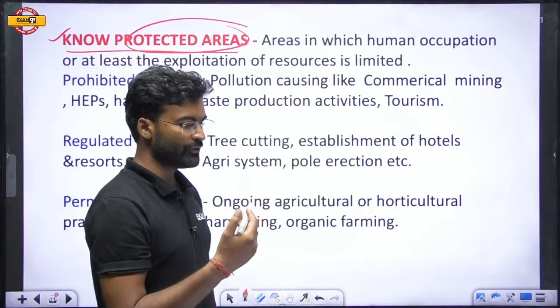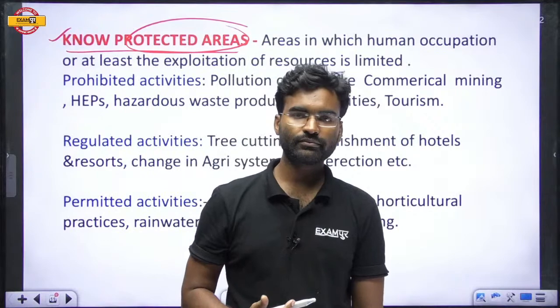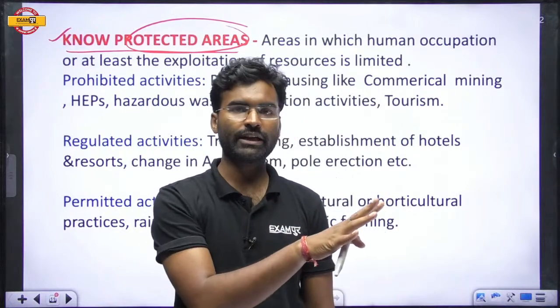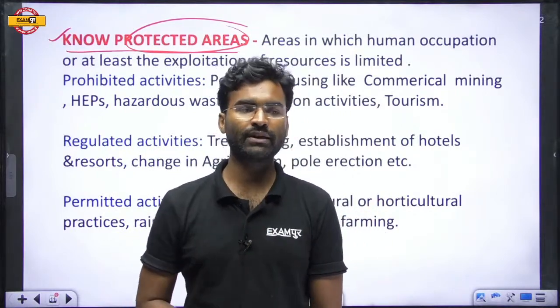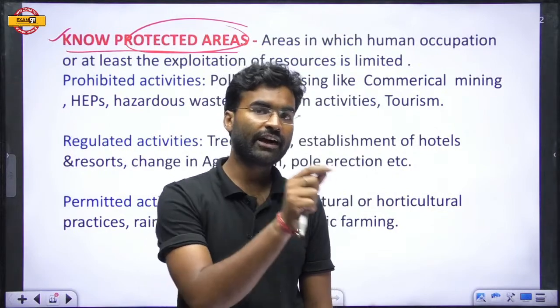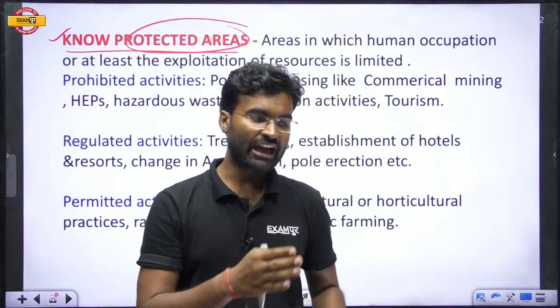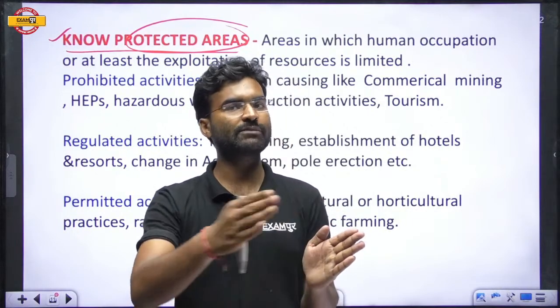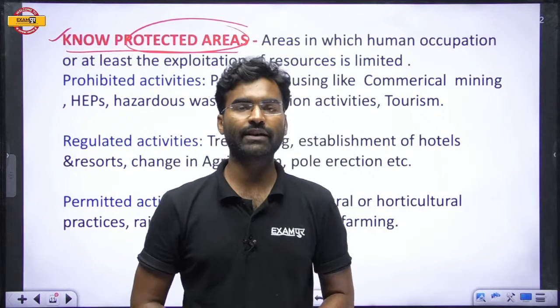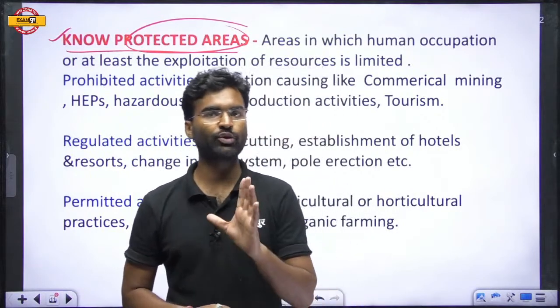So if you want to protect any area, you first understand which factors affect this particular area, and you want to remove that factor from this region. Here the factor which affects nature is the human being.